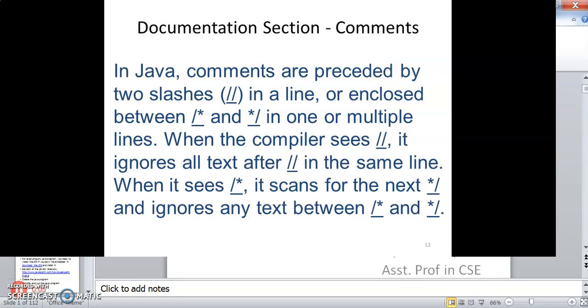Next, in Java, comments. The documentation section includes comments. Comments take different forms. You can either give two slashes, or you can give a slash star and end with a star slash. Multiple lines can be combined at the same time.